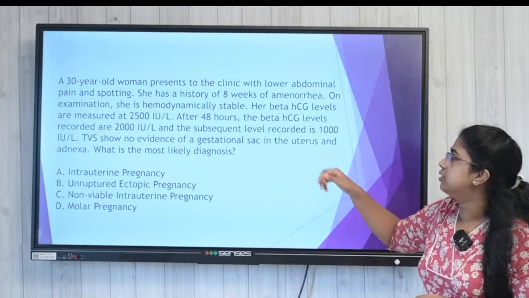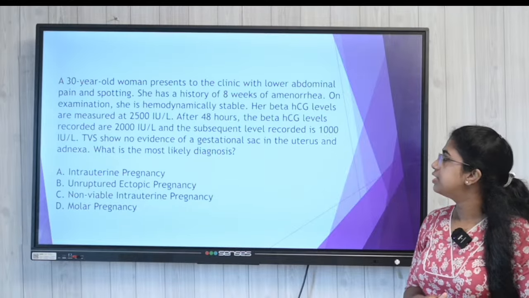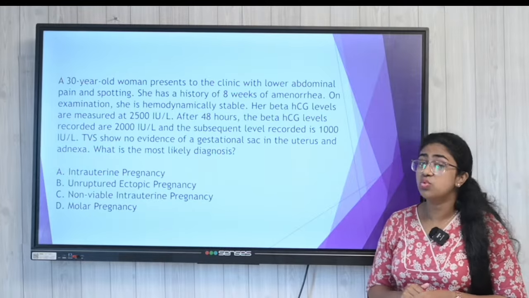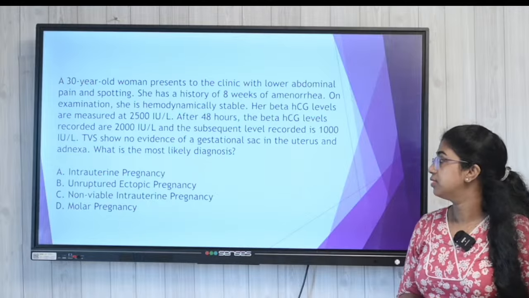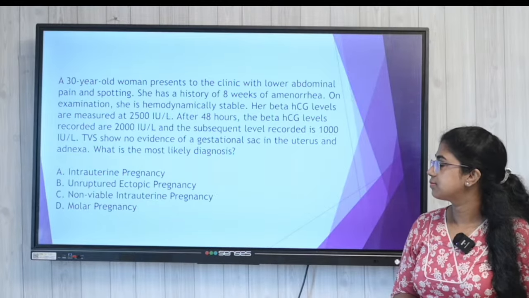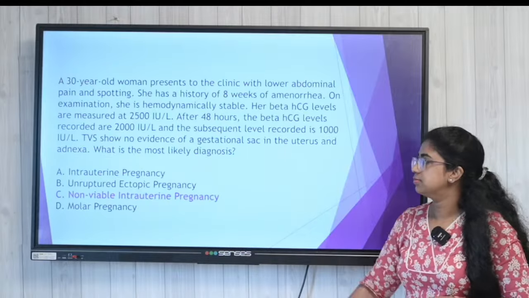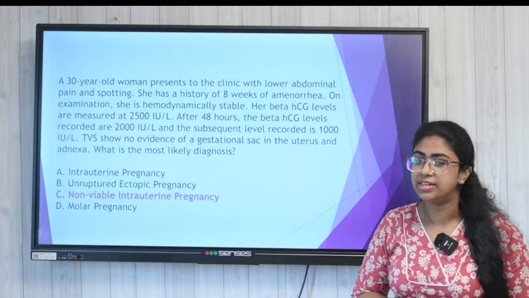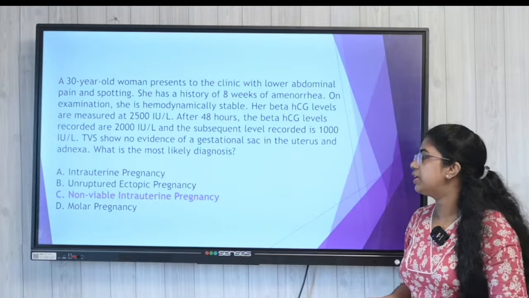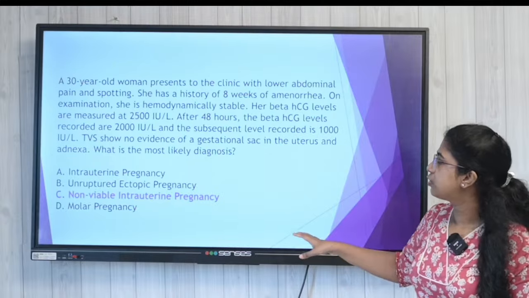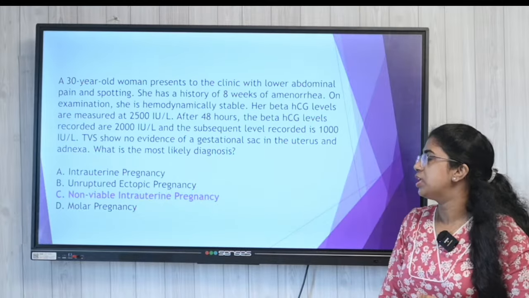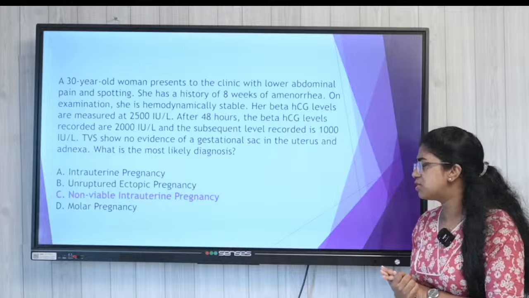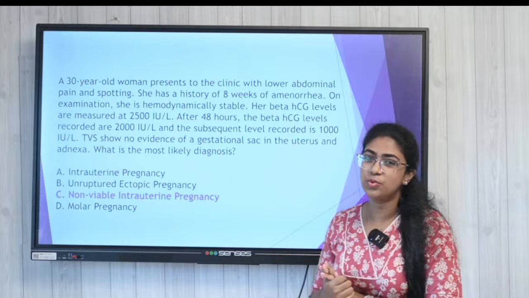Obviously, she has the clinical triad that we were talking about. She is a stable patient and there is no gestational sac as well. Here it is a clear case of non-viable intrauterine pregnancy. It is clear that the HCG levels also decreased, and there is no gestational sac in the first place. So, we do not want to be confused with other cases.